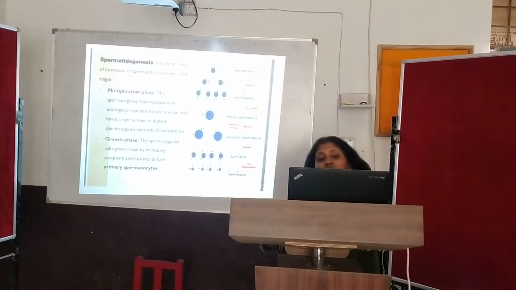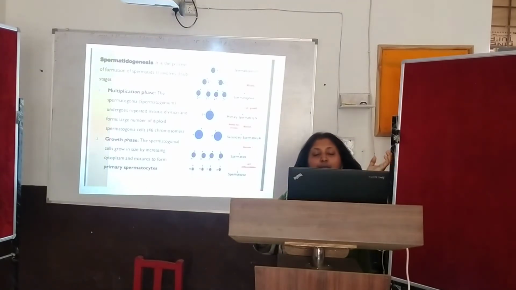It is the process in which spermatids are formed. Firstly I will go on with the bullets, and then I will explain the whole flow chart diagram. Spermatidogenesis, spermatid formation, has two stages: one is the multiplication phase, and the other is the growth phase.